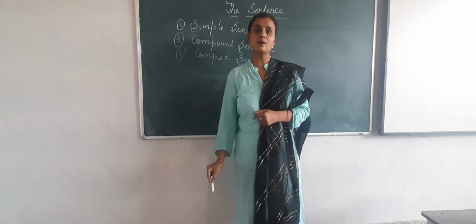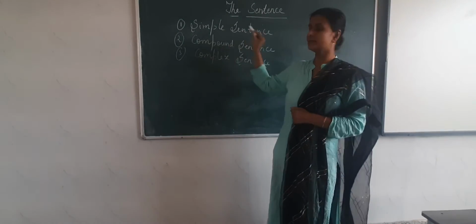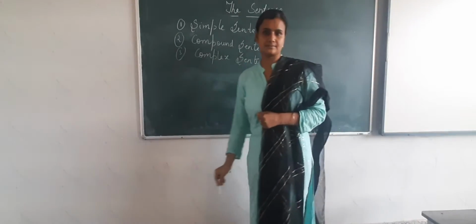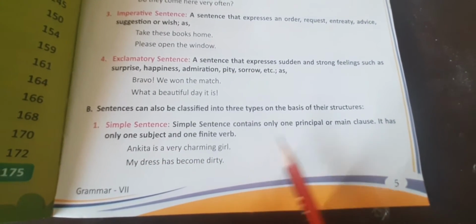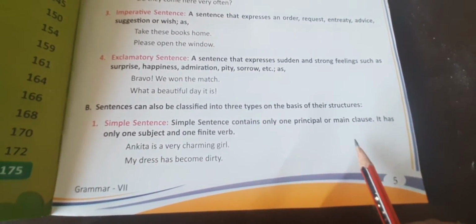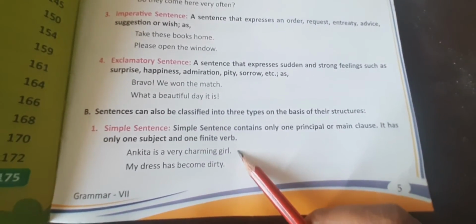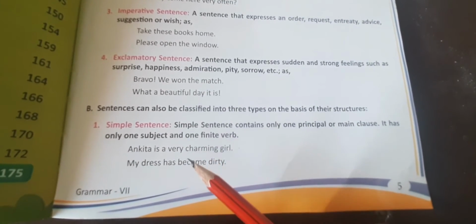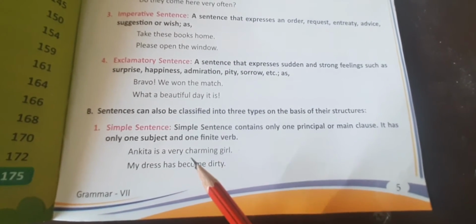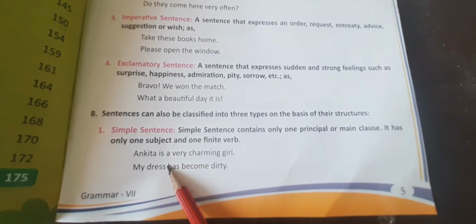So students, now I am going to discuss the first one, which is simple sentence. So let's start. Simple sentence contains only one principal or main clause. It has only one subject and one finite verb. So students, always remember one very important point, that if a sentence is simple, then it has only one subject and one finite verb.